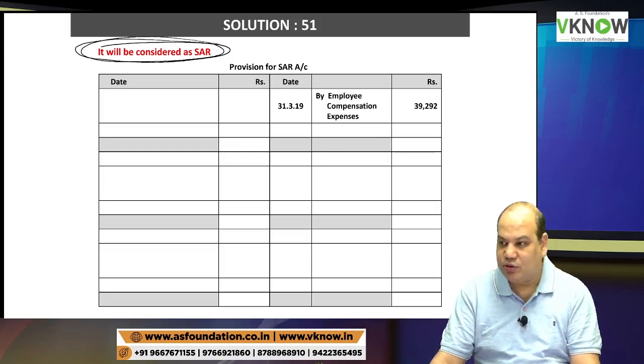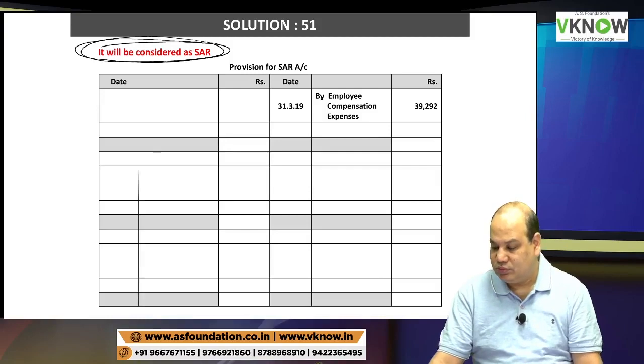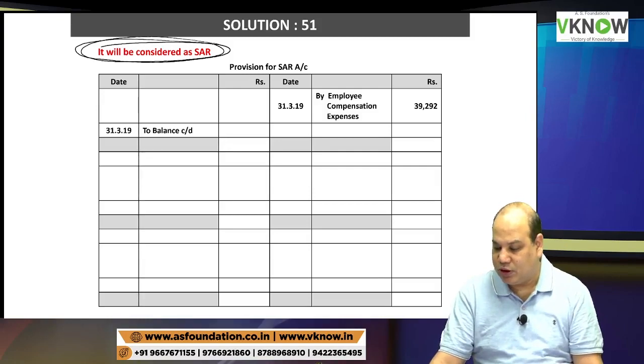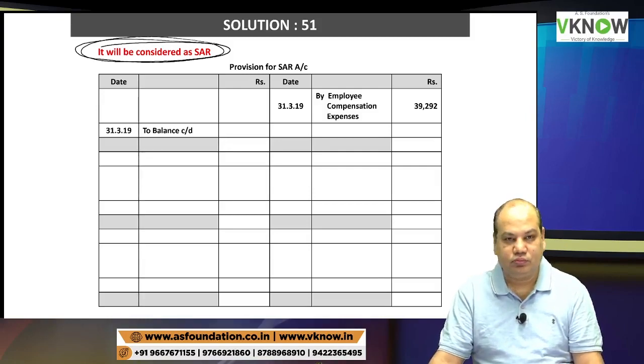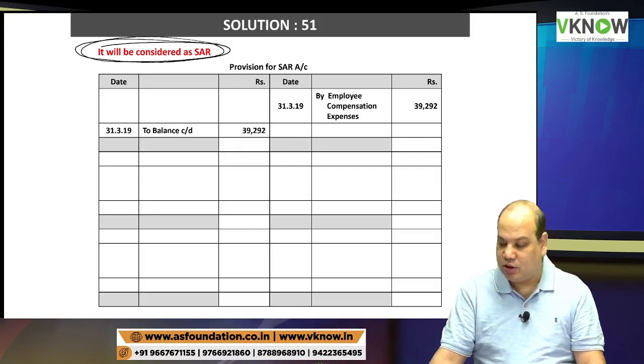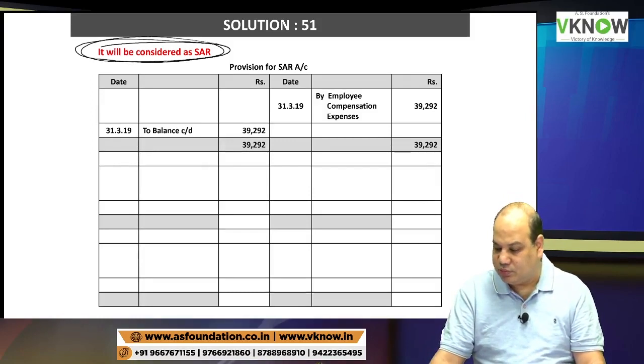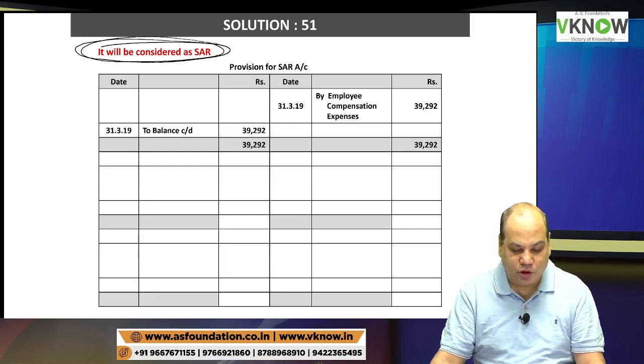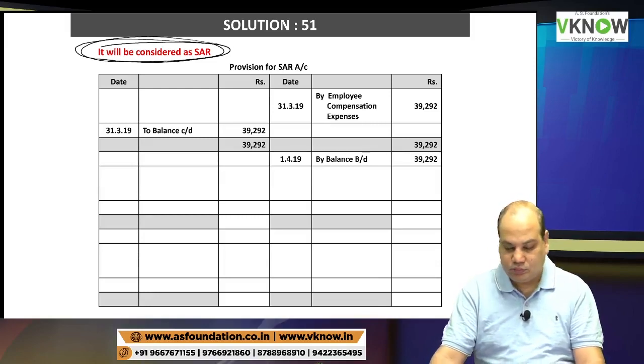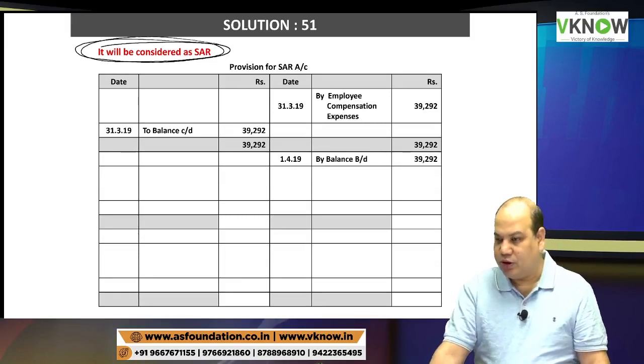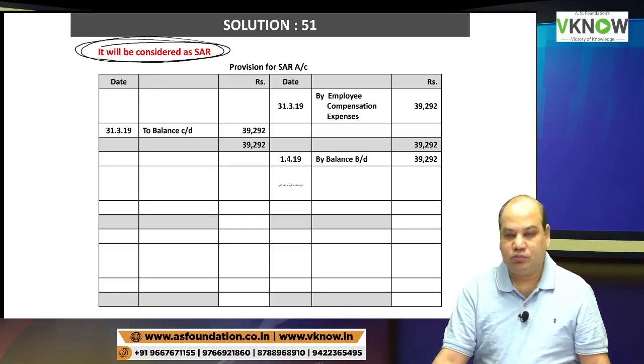Was it 39292? To balance carried down 39292. By balance brought down 39292.